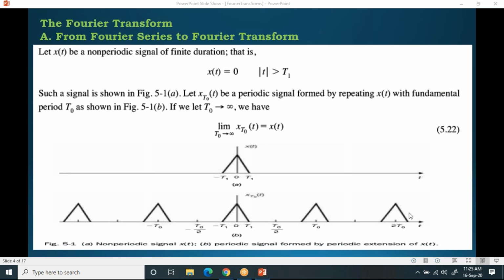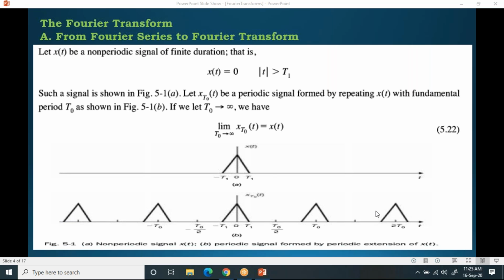This is what we call the periodic signal. And this is what we call a non-periodic signal. Please try to understand the difference. So you can apply Fourier transform to this as well as to this. So how can you apply that?